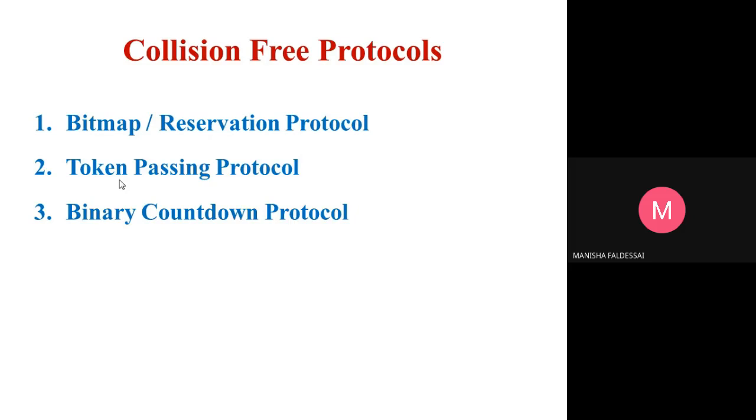If there are many stations or nodes sharing a channel, that is when we use the binary countdown protocol, or when there are thousands of stations.